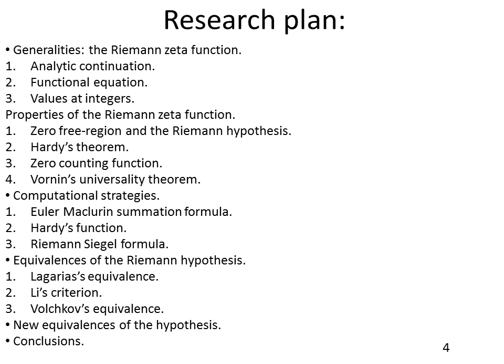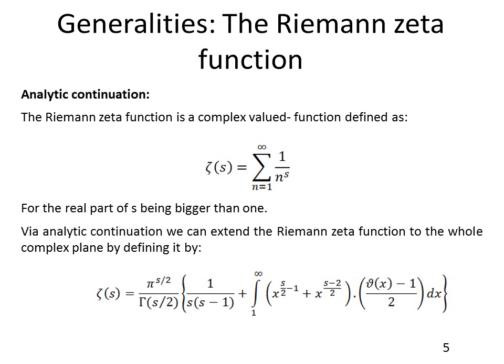The third chapter is called the computational strategies. I'm going to mention 3: the Euler-Maclaurin summation formula, Hardy's function, and the Riemann-Siegel formula. The last chapter is about the equivalences of the Riemann hypothesis. I'm also going to mention 3 only, which are Lagrange's equivalence, Li's criterion, and Volchkov's equivalence. Of course, at the end, I'm going to talk about the new equivalences which I mentioned at the beginning of the research, and conclusions. Now, first of all, let's begin talking about the generalities of the Riemann zeta function, and first of all, the analytic continuation.